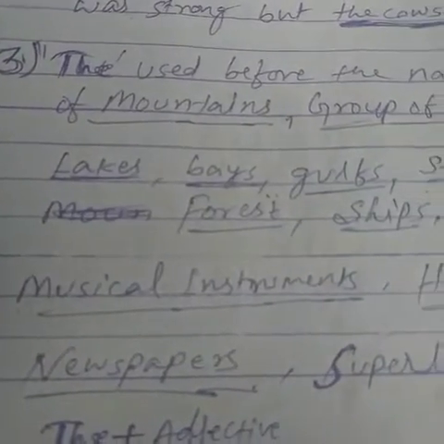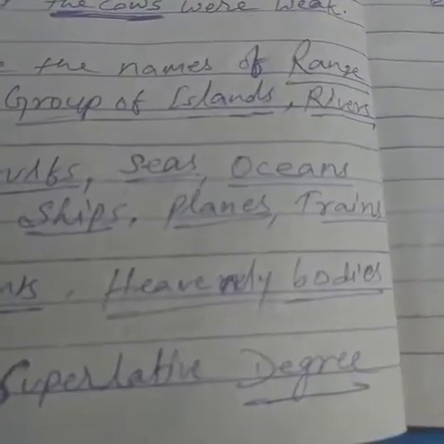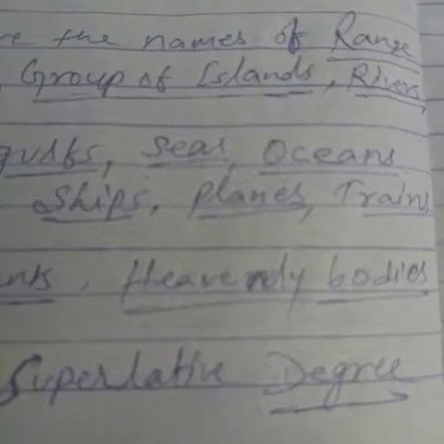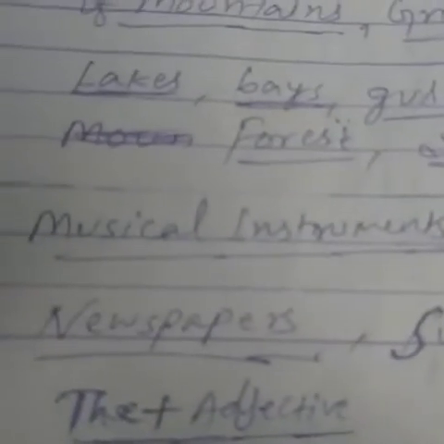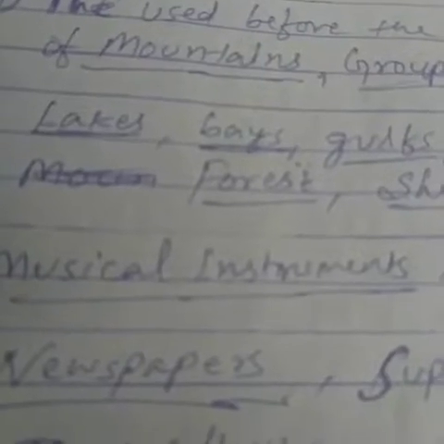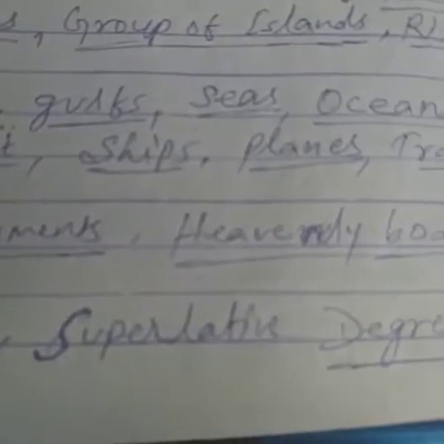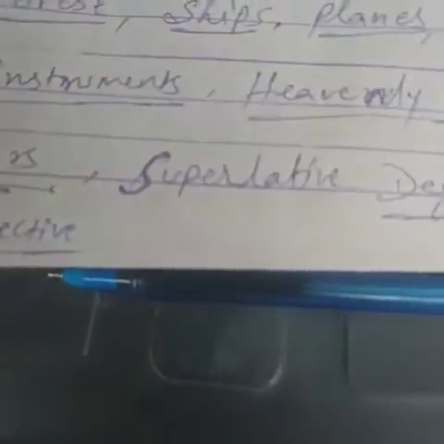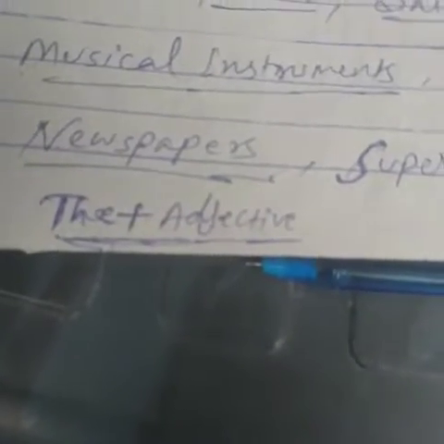Third rule. The is used before the names of ranges of mountains, groups of islands, rivers, lakes, bays, gulfs, seas, oceans, forests, ships, planes, trains, musical instruments, heavenly bodies, newspapers, and the superlative degree, the plus adjective.